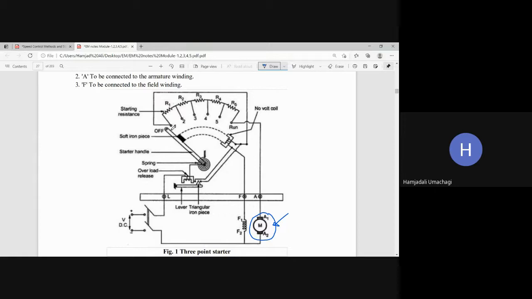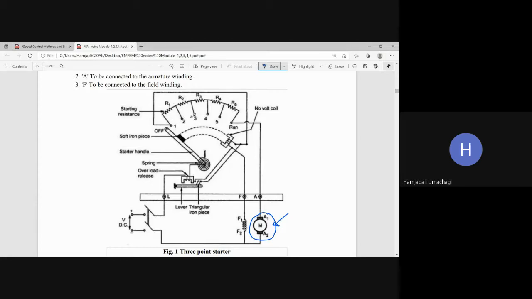This handle is free to move against the spring action, and the spring controls the handle. Then there are resistances R1, R2, R3, R4, R5. The entire resistance is divided into different sections, the R1 section, R2 section, R3, R4, R5, and all of these have certain tappings.